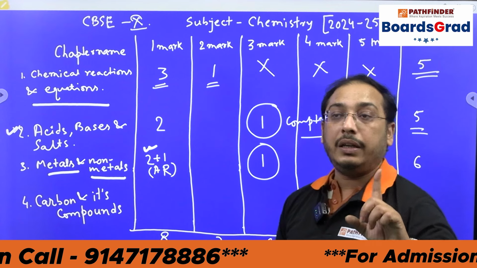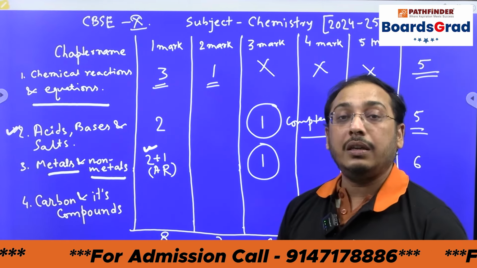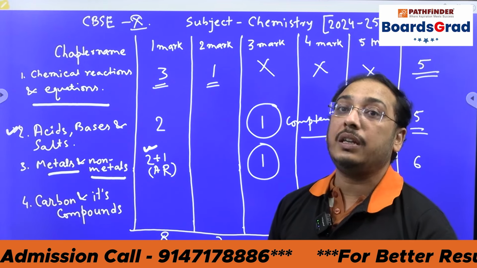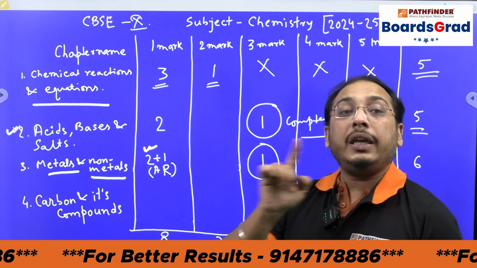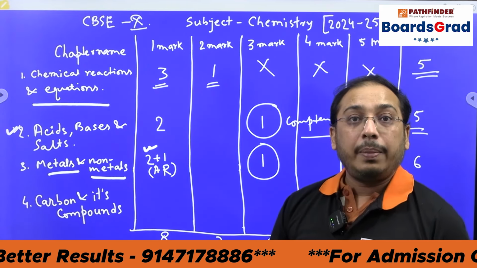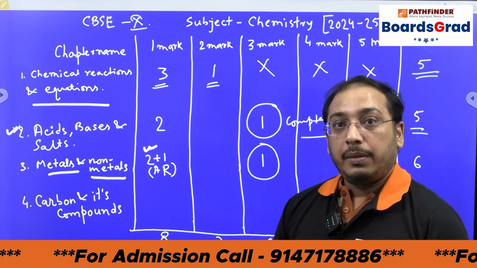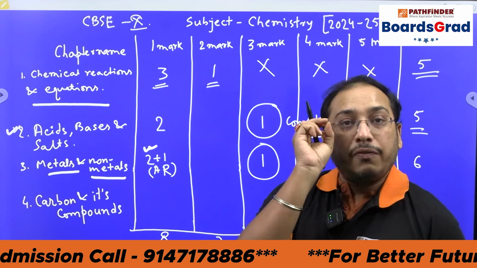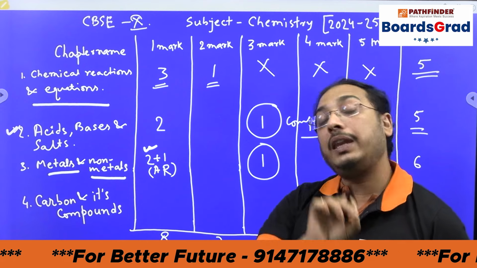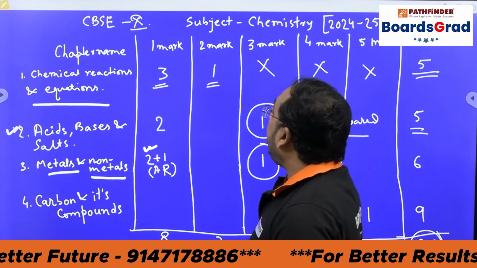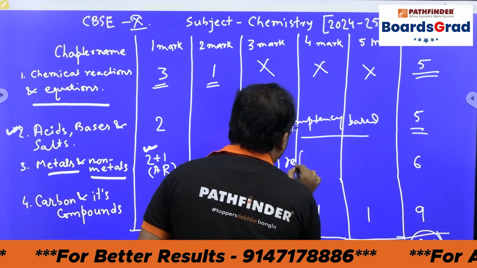Remember one thing very clearly: last year there were 50% competency-based questions. This year, the number of competency-based questions will increase. So please go through the entire chapter properly. Don't concentrate only on the subjective parts. Short questions, VSA-type questions, CBQ-type questions are very, very important. What kind of 3 marks question comes from metals and non-metals? Refining.